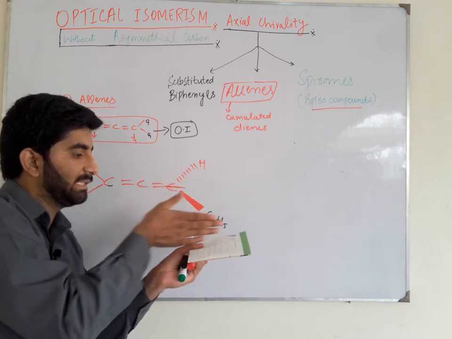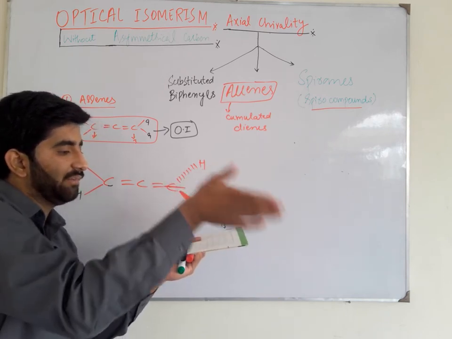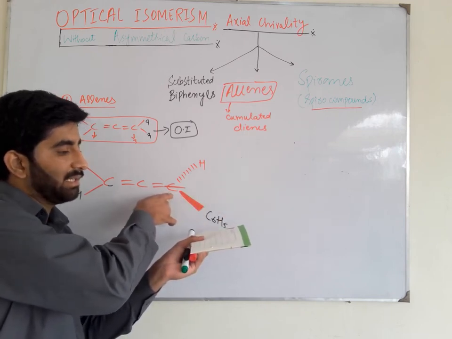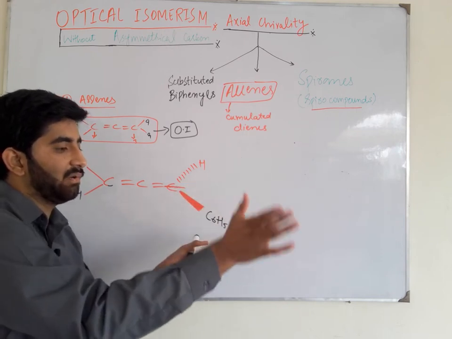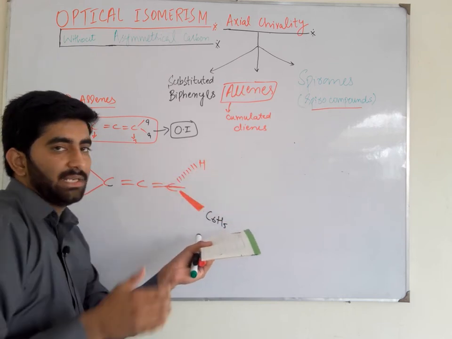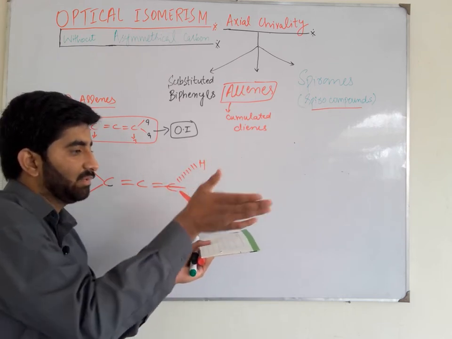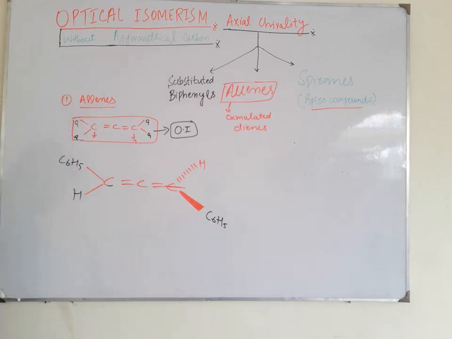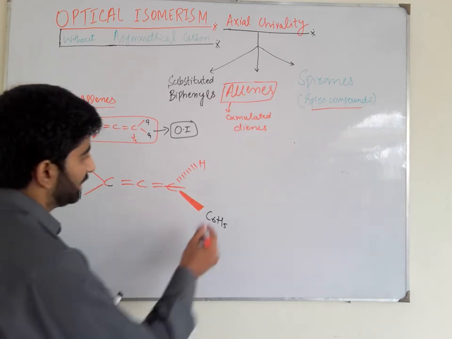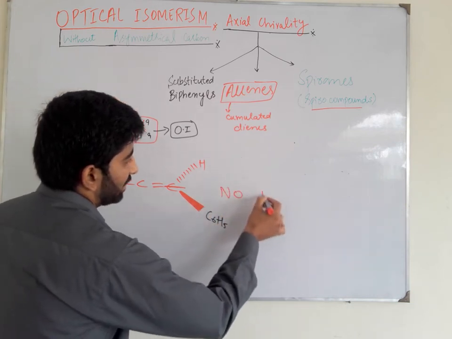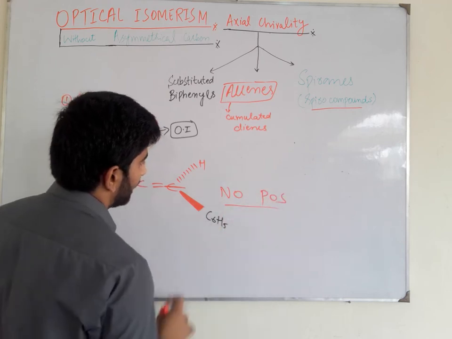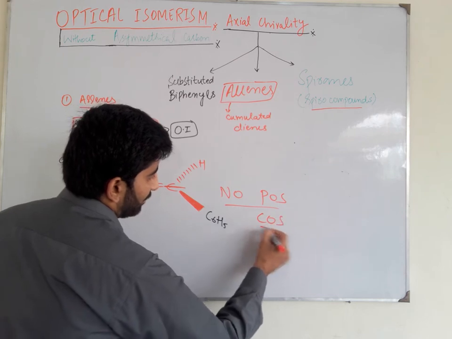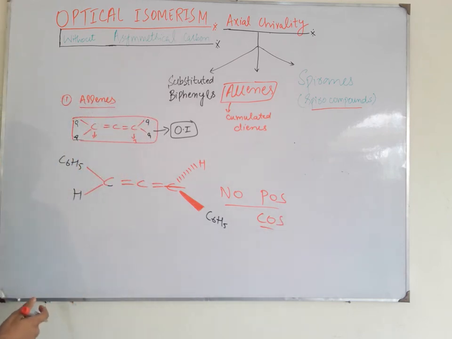Two different groups are present at this terminal carbon, this phenyl group out of the plane and the hydrogen into the plane, and it is cut into two parts that are not mirror images of each other. So there is no plane of symmetry present here due to the presence of two different groups, and there is also no center of symmetry present.